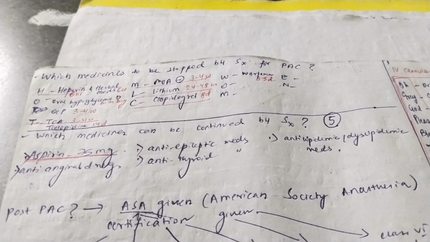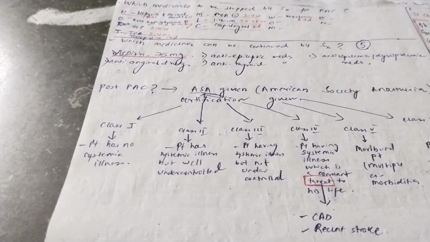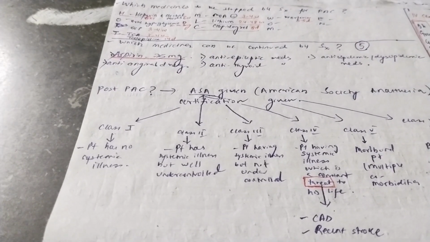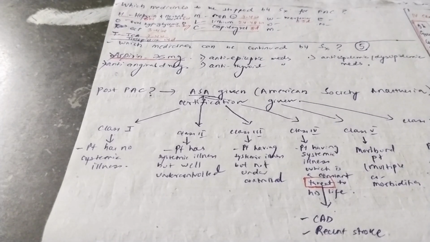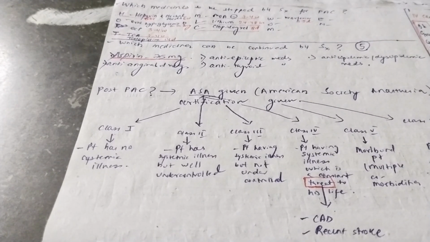What happens post the pre-anesthetic checkup? So the ASA, that is the American Society of Anesthesiologists, has given a classification for the post-anesthetic checkup. There are 6 classes under this. What is the first class? First class is the patient has no systemic illness. The second class is that the patient has a systemic illness, but he is in a well-controlled state. Class 3 means patient is having systemic illness, but he is not under control.